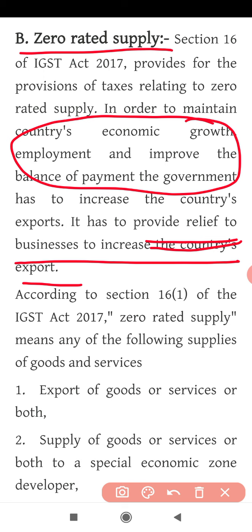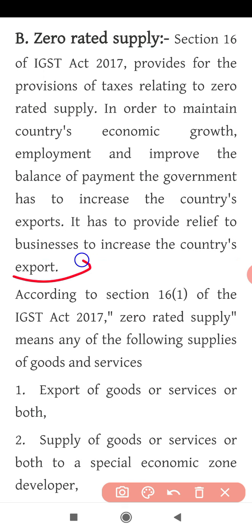This is the concession given to any businesses whenever they are exporting. What is exporting? Selling goods to foreign countries. So when you are selling goods to a foreign country, you are collecting foreign currency.